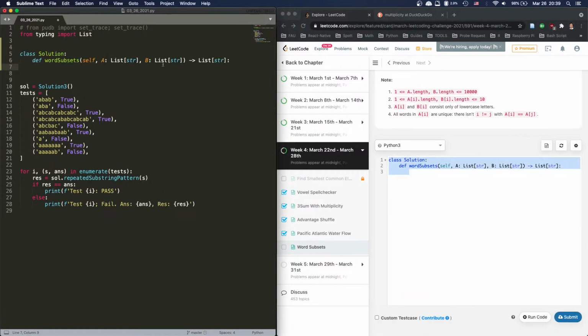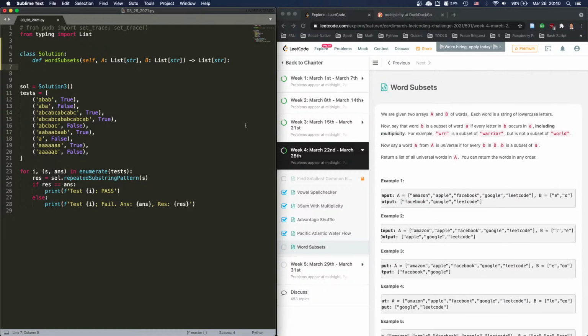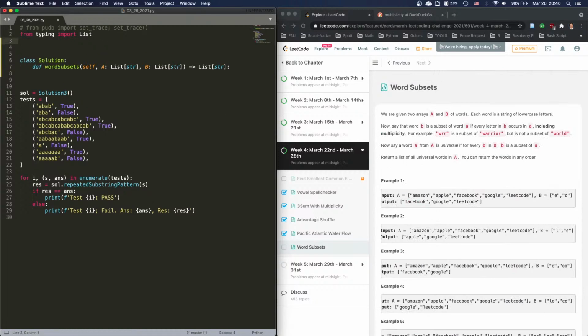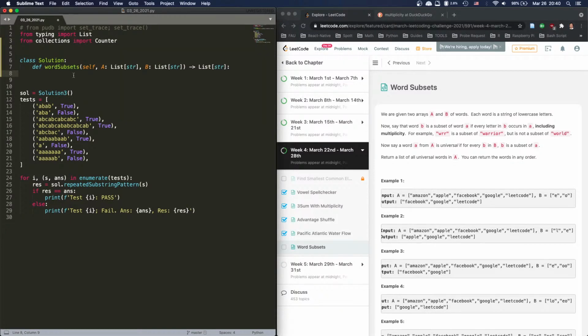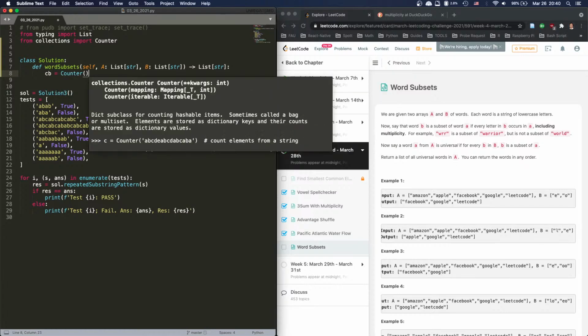Okay. All right. So we're gonna modify B first, and we need counter. So we're gonna say from collections import Counter. All right. So we're gonna say CB equals just a Counter with nothing.